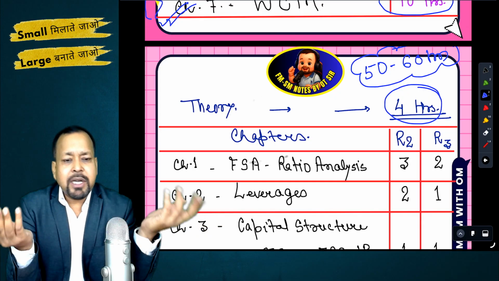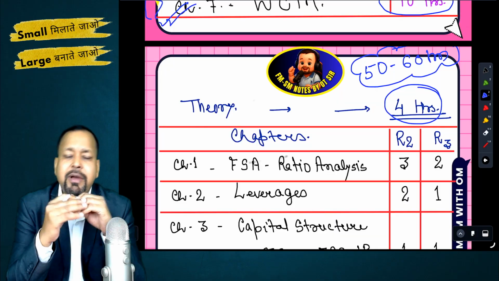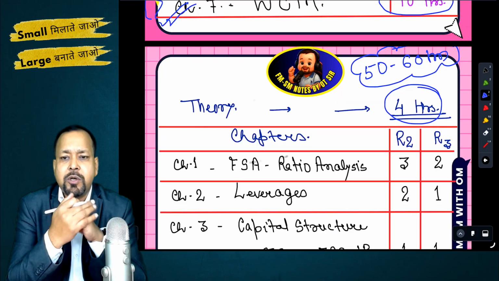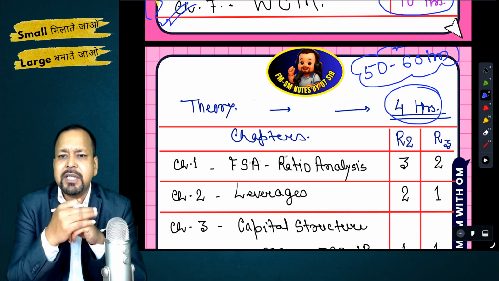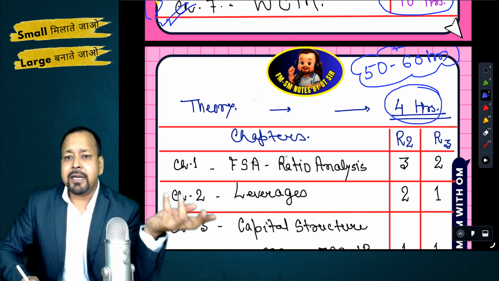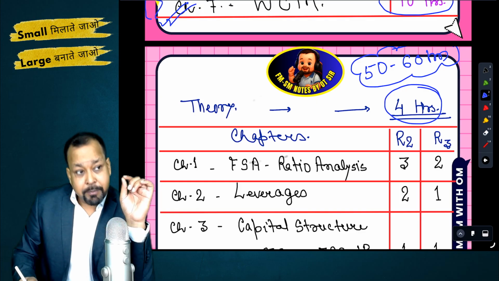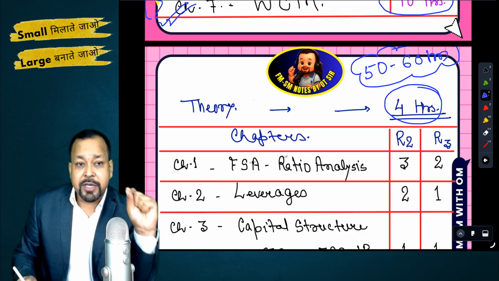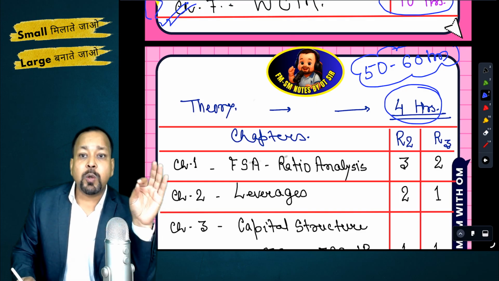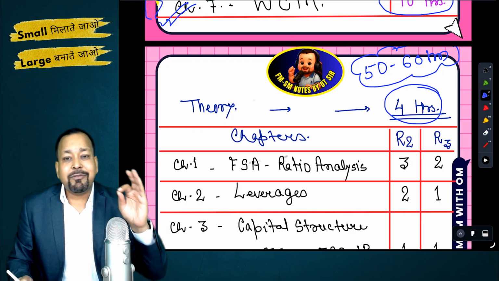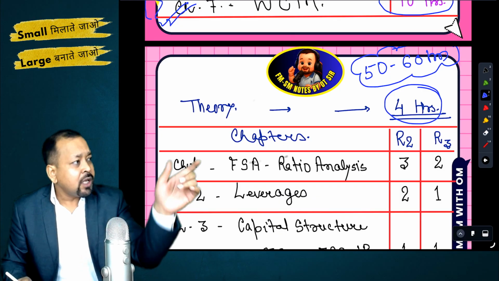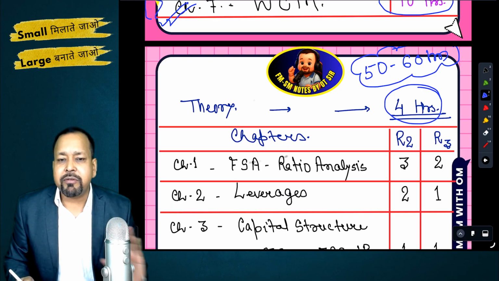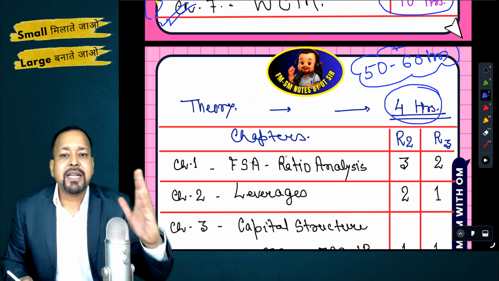I have a good grip over my liquidity ratios. Why will I go to solvency ratios, long-term solvency ratios? I have no problem in that. So why will I revise again and again? So the best idea is to take note of such topics chapter-wise in a separate notebook, where you will mention that in financial management, the chapter of ratio, these three concepts I don't need to revise again and again, so that I can save my time during second revision.